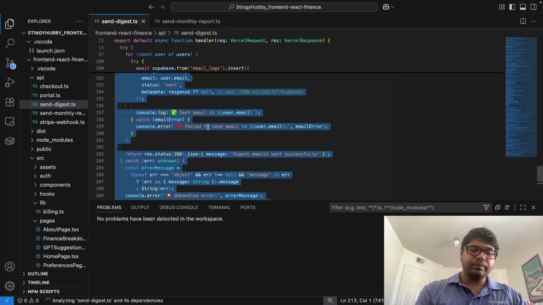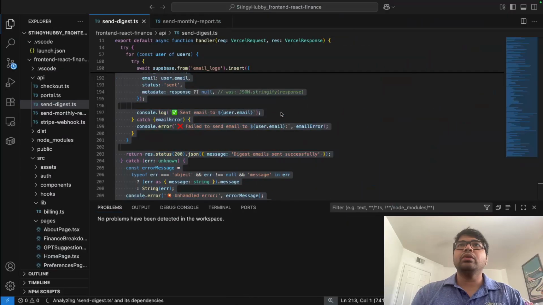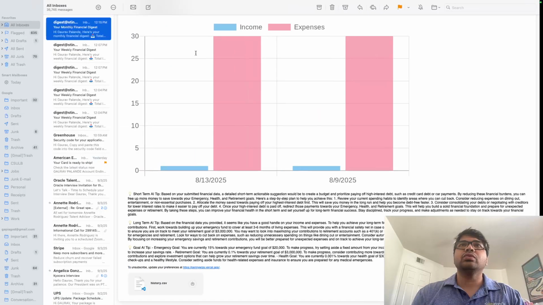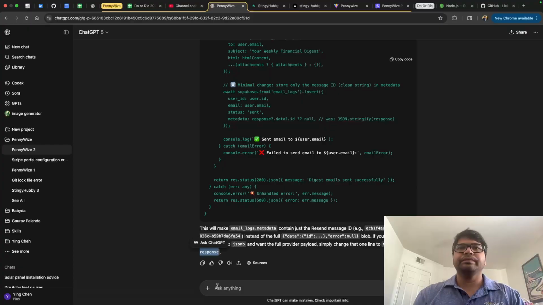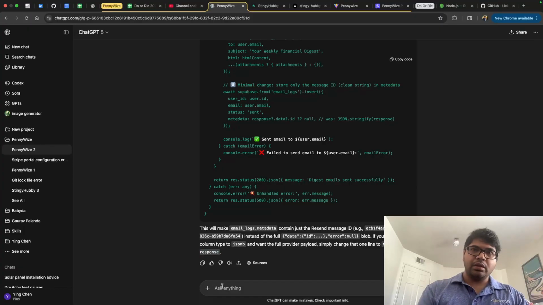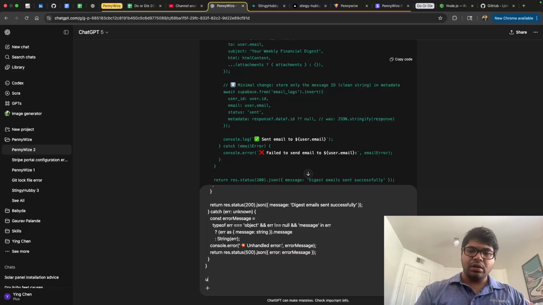Command A, command C. Now what we'll do is we'll go back to our Pennywise AI, and we'll tell it, this is the code, update code to also include PDF attachment similar to CSV attachment for paid user.